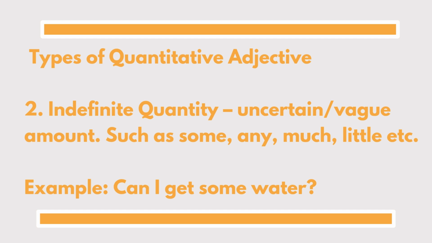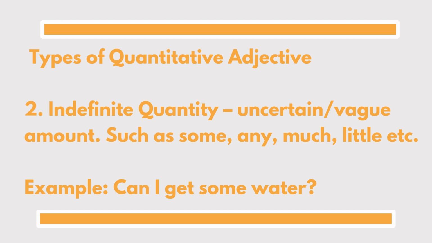Now let's see this in a sentence. It says, can I get some water? So we're not sure of the amount of water. Whatever you can give, fine. It could be a cup of water, it could be a basin of water, it could be a jar, it could be a jug, whatever you can get, just get. We're not sure of the amount of water. That is about indefinite quantity.